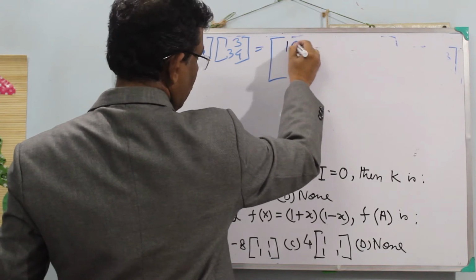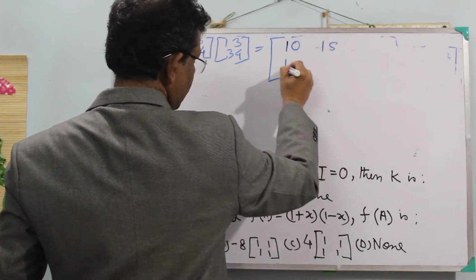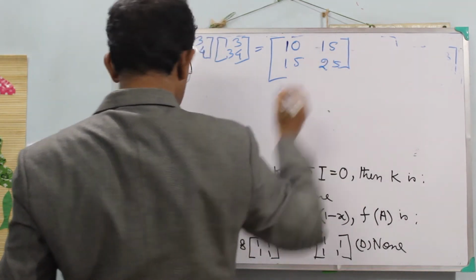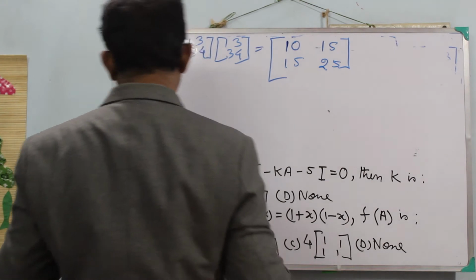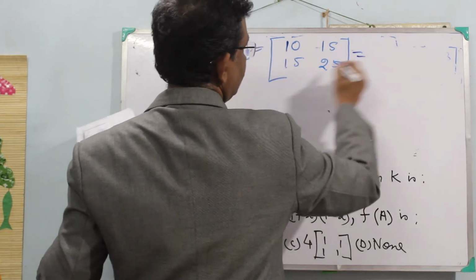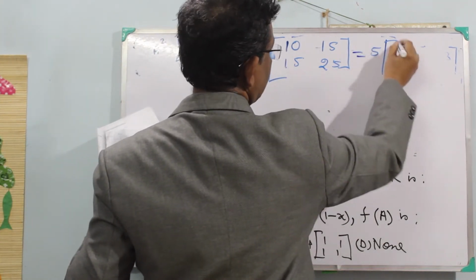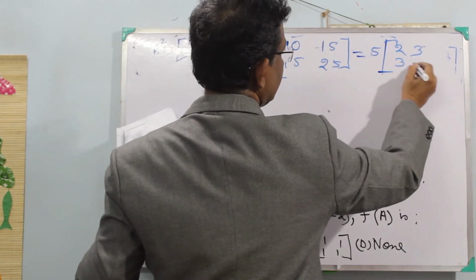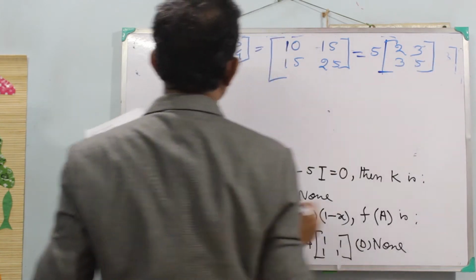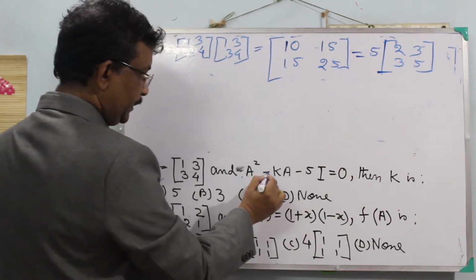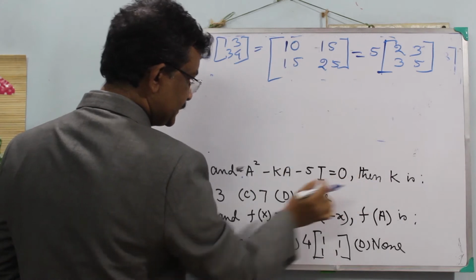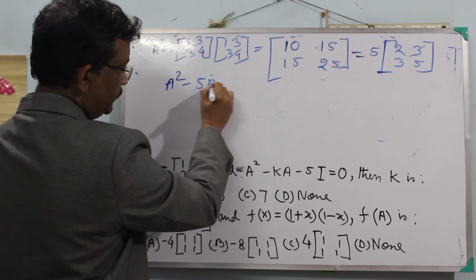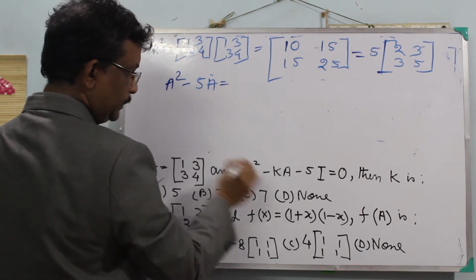So the values will be 10, 15, 15, 25. I can take 5 common, taking 5 common, 2, 3, 3, 5. This is A square. So taking K this side, A square minus 5A equal to KA.